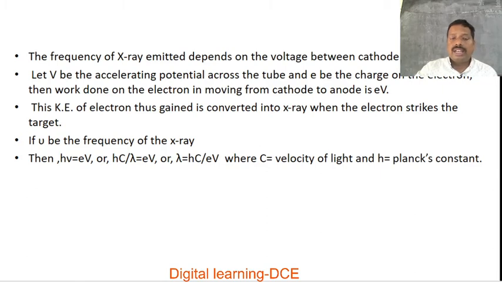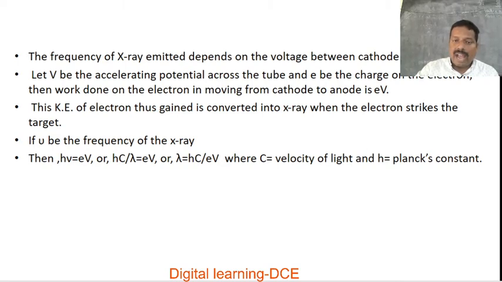Then the work done on the electron in moving from cathode to anode is eV. That is charge times potential difference, the work required to move the charge from filament to target. This kinetic energy of the electron thus gained is converted into X-ray when the electrons strike the target.